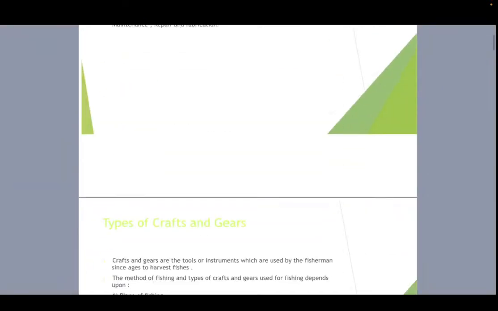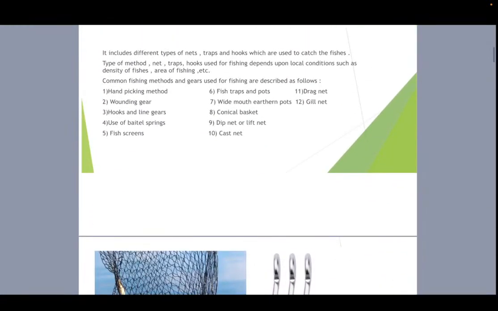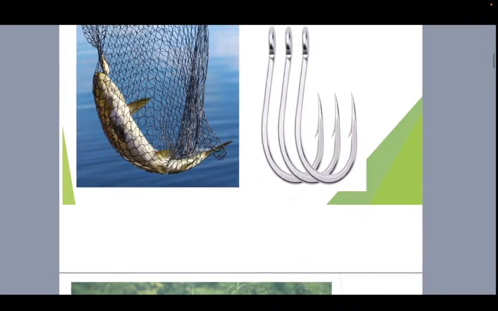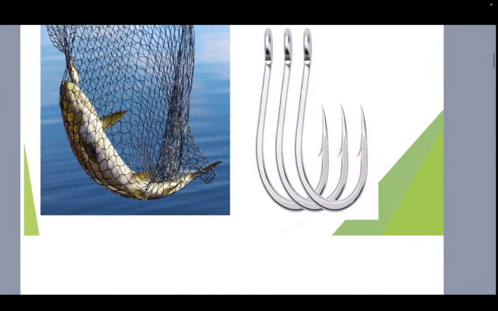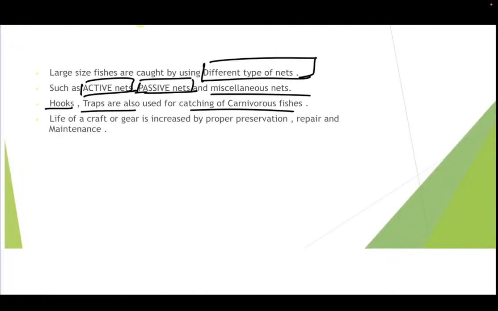I'll just show you one. So see, these are kind of traps that are formed. And these are the hooks. These are the hooks which we can see, and these are the traps. So these are the hooks and traps that are used for the catching of the carnivorous fishes.